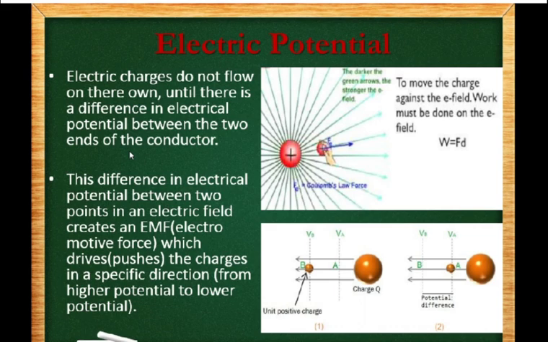The one end of the conductor should be at a higher potential and the other end of the conductor should be at a lower electrical potential. Then the electrical charges will automatically flow from the higher electrical potential to the lower electrical potential, and when this movement is continuous movement, it is known as electric current, right?